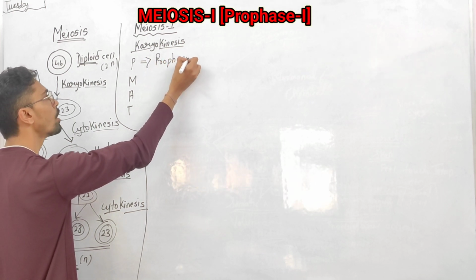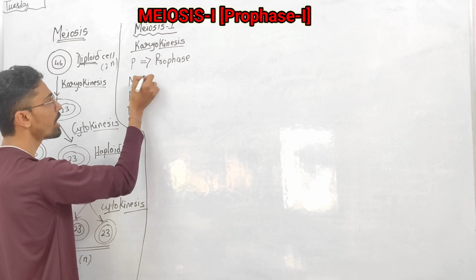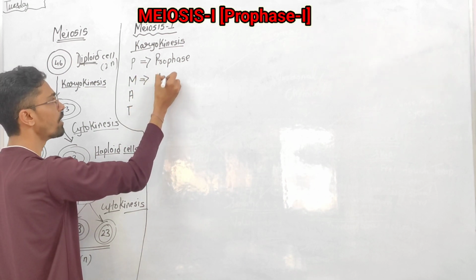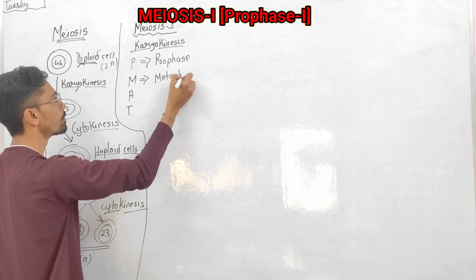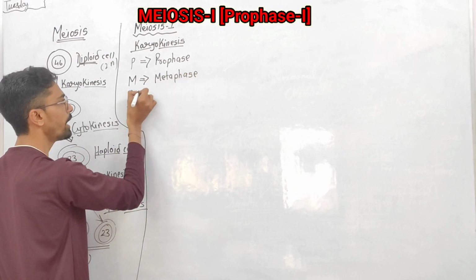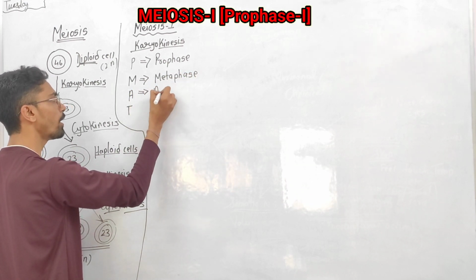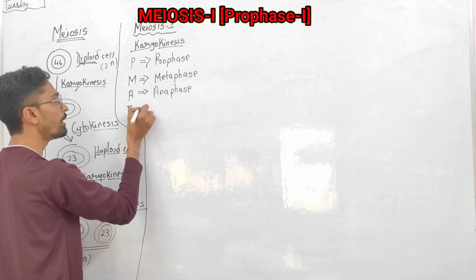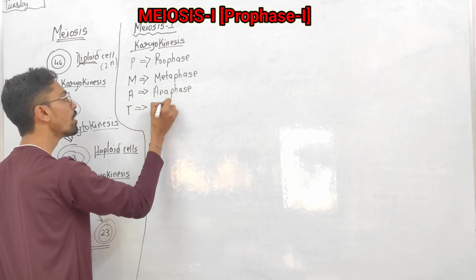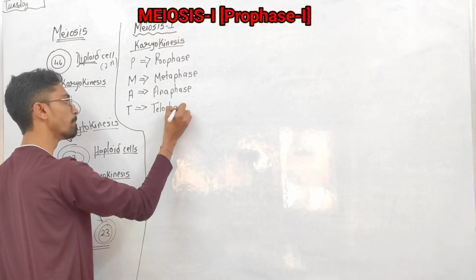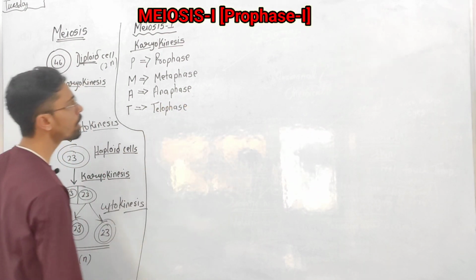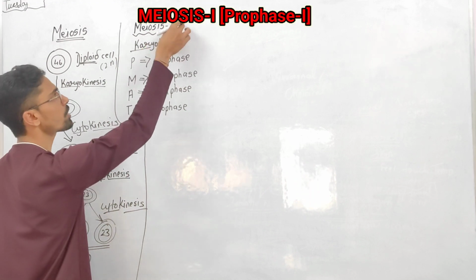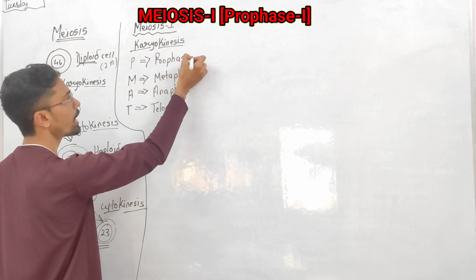P stands for prophase. M stands for metaphase. A stands for anaphase. And T stands for telophase. As the meiosis I is here, this is called as what?